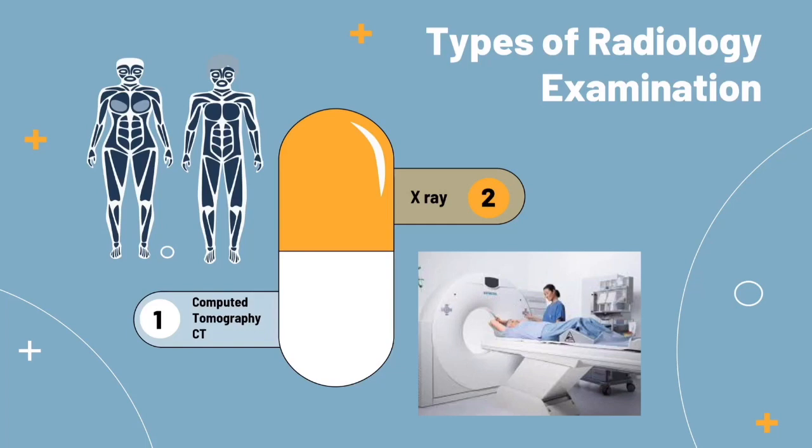The first one is computed tomography, or CT. Conventional tomography is created by simultaneously moving the X-ray source and X-ray detector in tandem, so as to keep an object of interest in the center point of the scan plane and blur out all other objects. Computed tomography is one of the most important medical innovations in human history. Images display soft tissue contrasted with anatomic detail, facilitating unprecedented diagnostic accuracy.